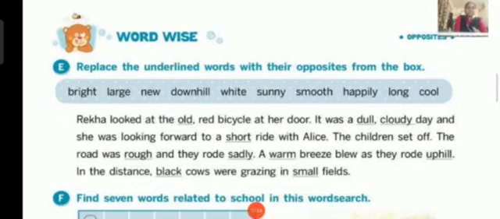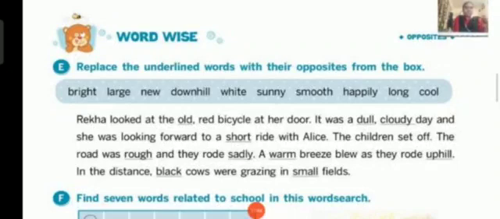Okay, children. So here, Rekha looked at the old red bicycle at the door. In this sentence, the word old is underlined, isn't it? So what is the opposite word for old? It's new. Yes. You have to choose the word new in the text box and write the word new above the old word.